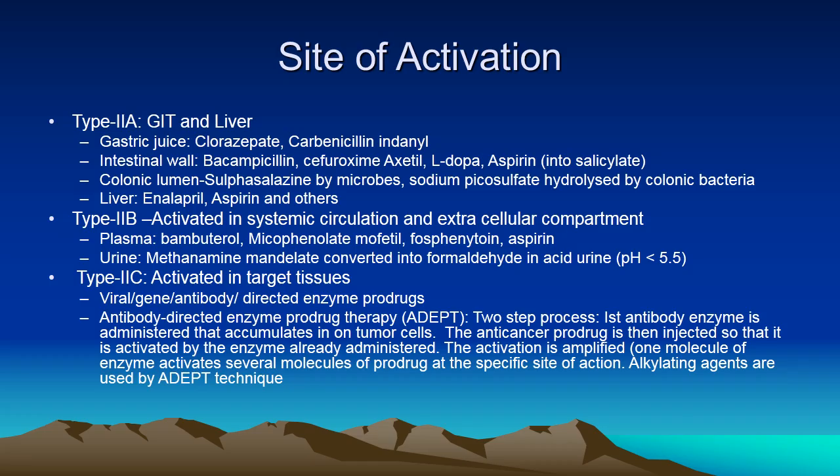First, the antibody-enzyme is administered, which accumulates in the tumor cells. The anti-cancer prodrug is then injected so that it is activated by the enzyme which was already given. The activation is amplified. One molecule of enzyme can activate several molecules of prodrug at the specific sites. Alkylating agents are used in ADEPT technology.